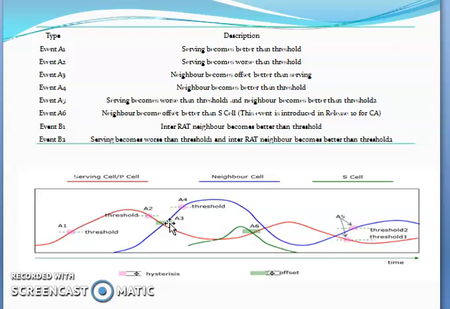That is also the interfrequency A3 report interval. You can check the RSRP based and RSRQ based, and the time to trigger, when A3 will be triggered.